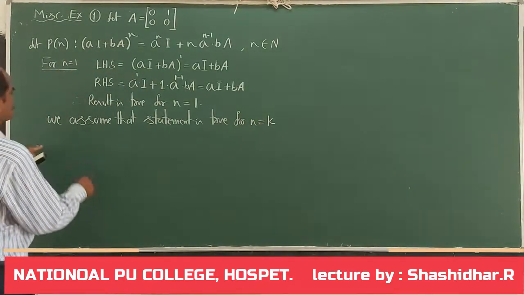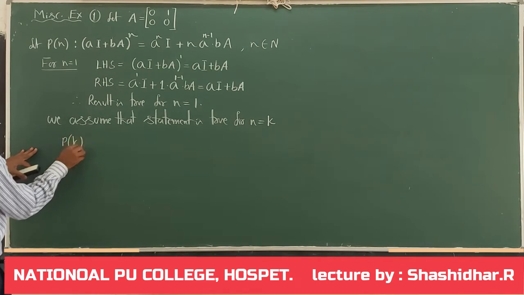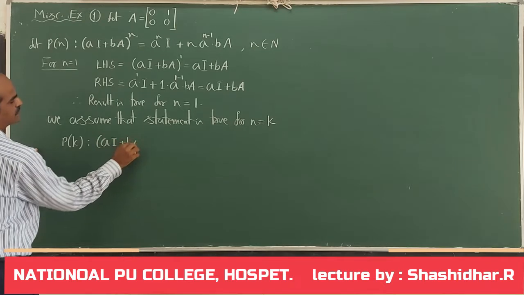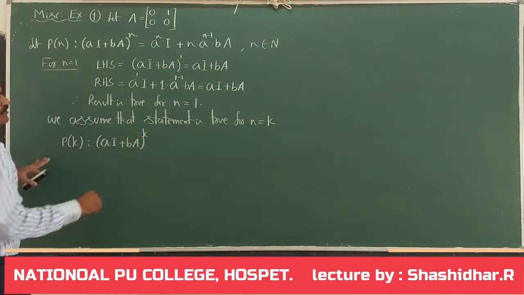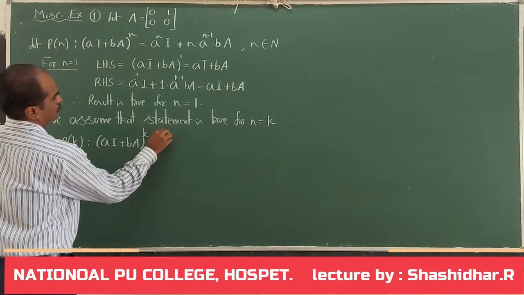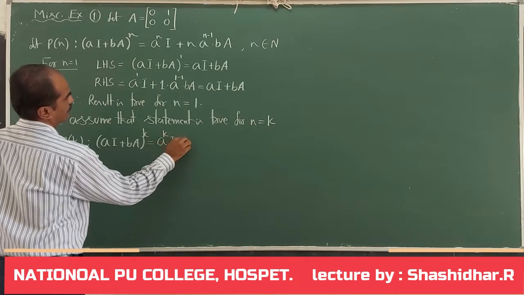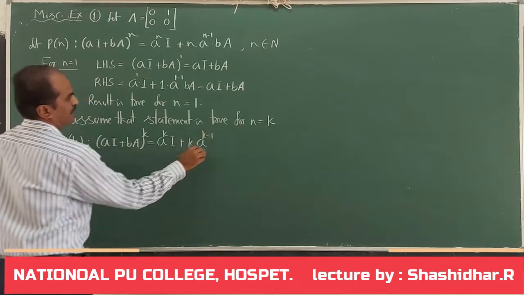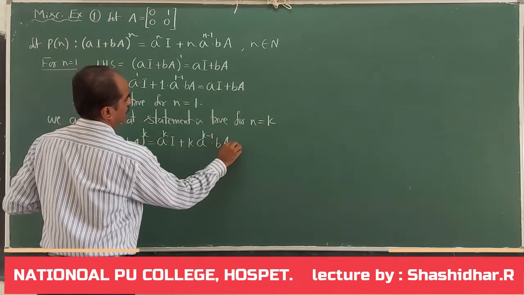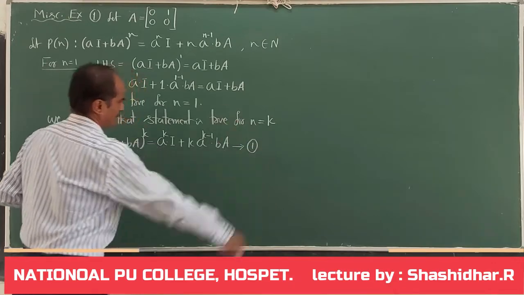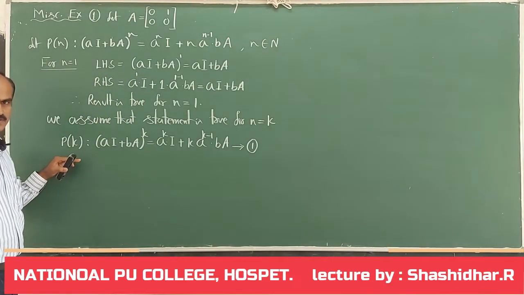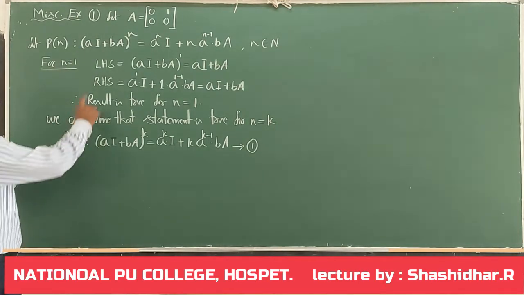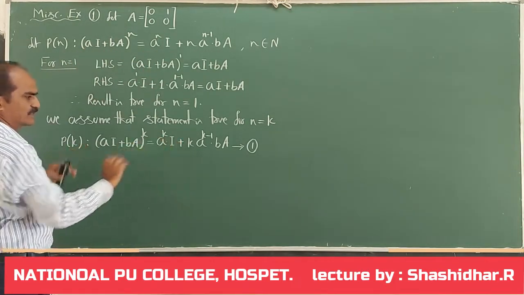Then what happens to the statement? (aI + bA) whole to the power of k is equal to a^k I plus k times a^(k-1) into b into A. This is an assumption step, that is, the statement is true for n equal to k. So, I simply replace n with k. This is what the result is.